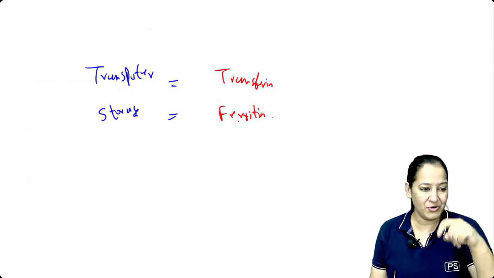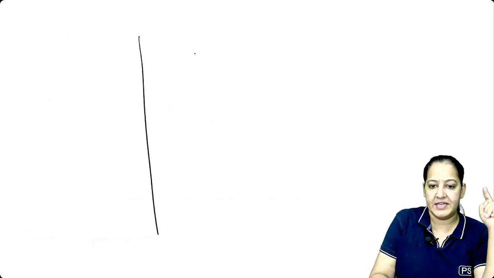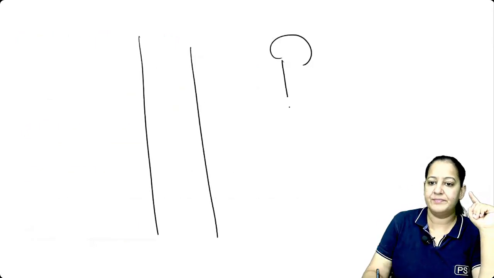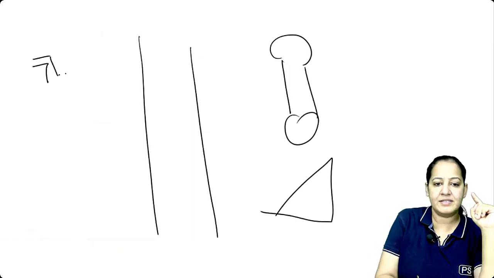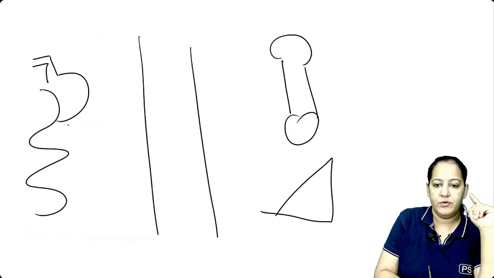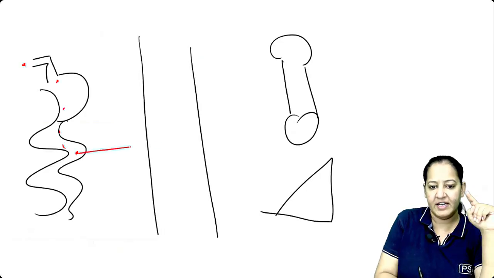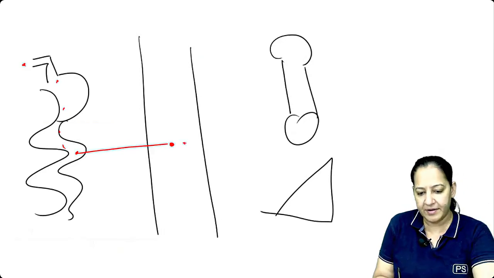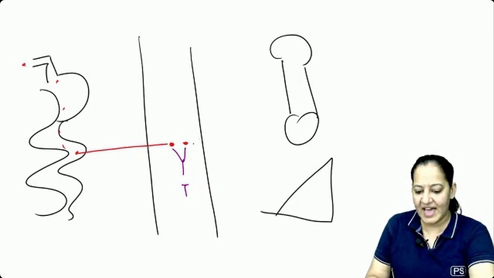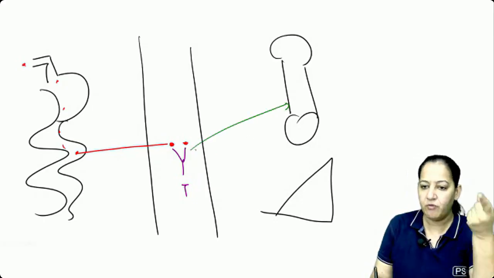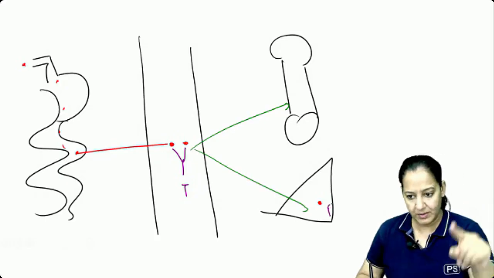Now, I do not want to draw the diagram again. Okay, in short, I will draw. I will not draw the GIT. So this is the blood vessel. This is the bone marrow. And this is the liver. In the blood, it is coming from the GIT. You can see a rough diagram I'm drawing. Whatever iron we are eating gets absorbed and reaches the blood. In the blood, it is sitting on its transporter, that is transferrin. It is first carrying it to the bone marrow. Whatever extra is left goes to the liver and gets stored here in the form of ferritin. So this one is ferritin, we all got that.